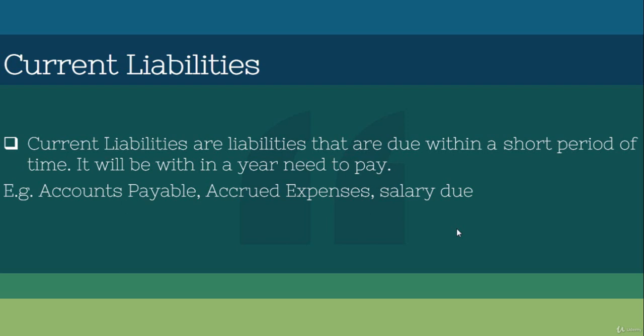Those are the debts we call liabilities. For example, accounts payable, salary payable, rent, or electricity that we should pay within 1 year. That is current liabilities.